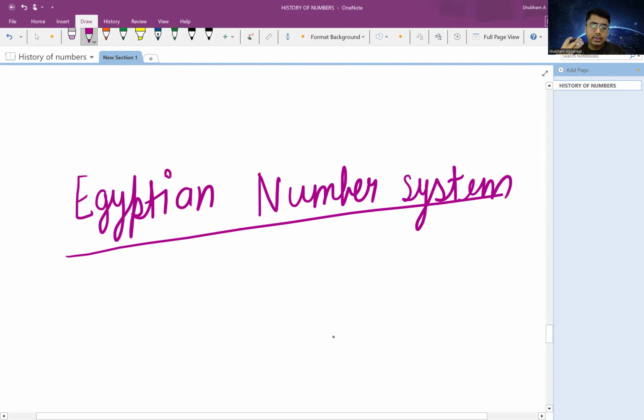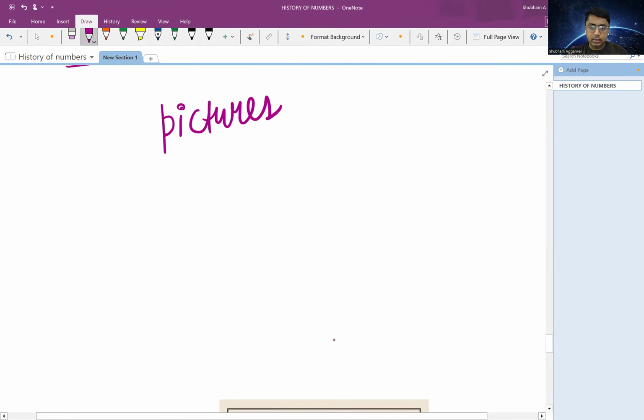So what is the Egyptian number system? In the Egyptian number system, humans used to take the help of pictures to represent different numbers, right? I will show you.